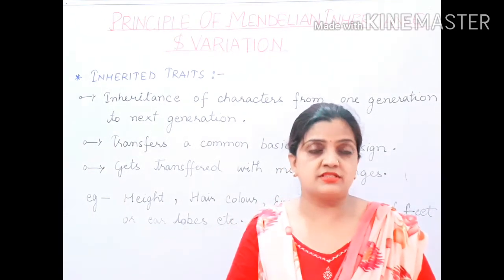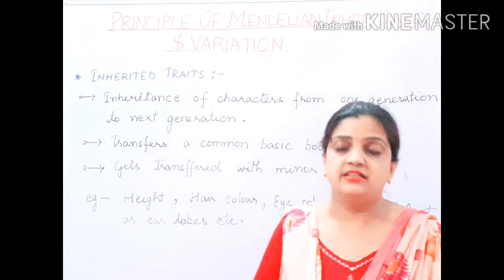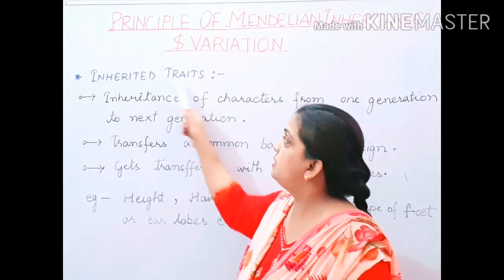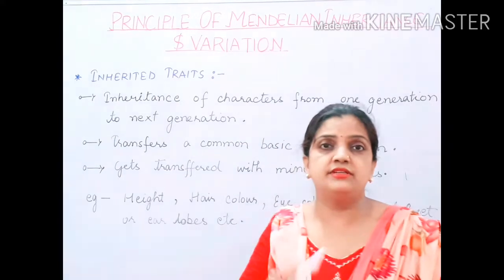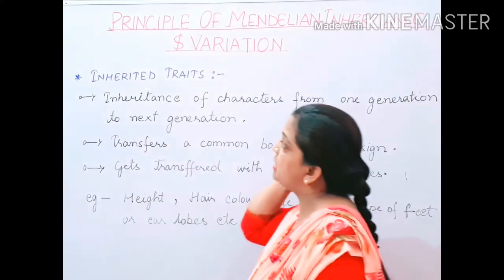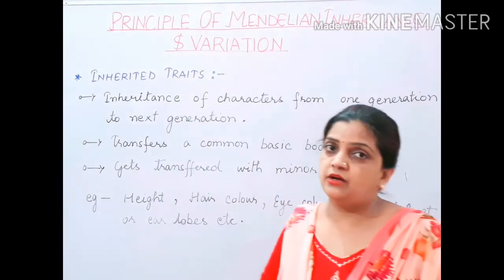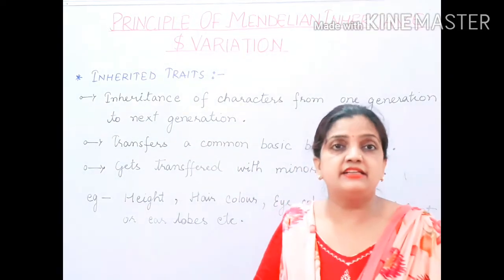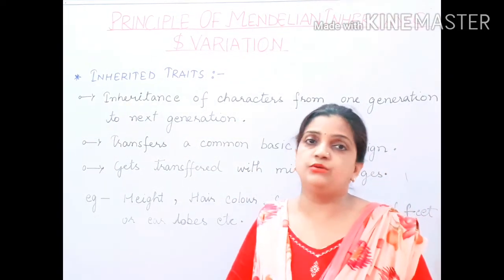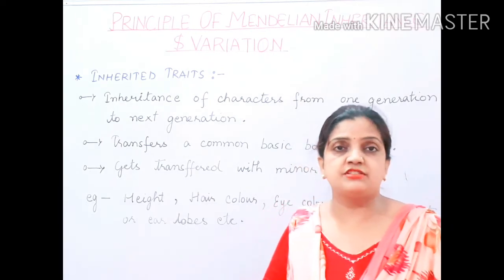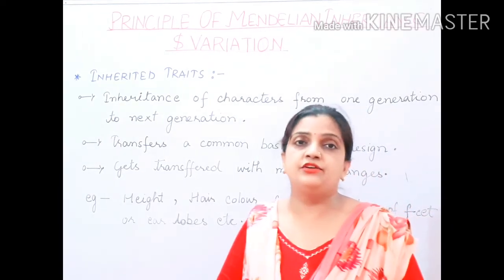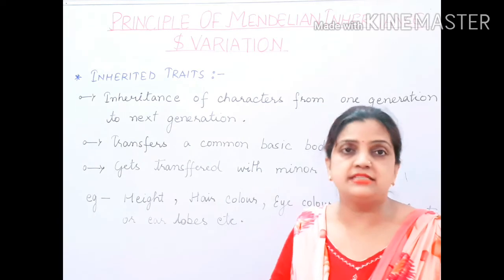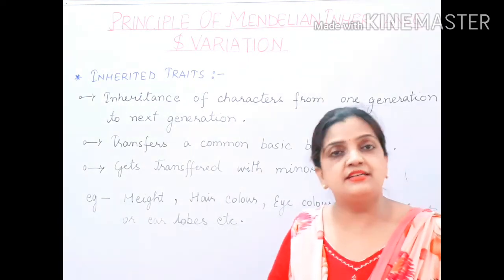Now let us know first what inherited traits are. Here the term given is inherited traits. This term is made up of two words, inherited and traits. You are very much familiar with the word traits. Trait means the characteristic features of any living organism. These characteristic features can be of any type, like your hair color, eye color, skin color, your height, your specificity, any type of traits, any type of characters.